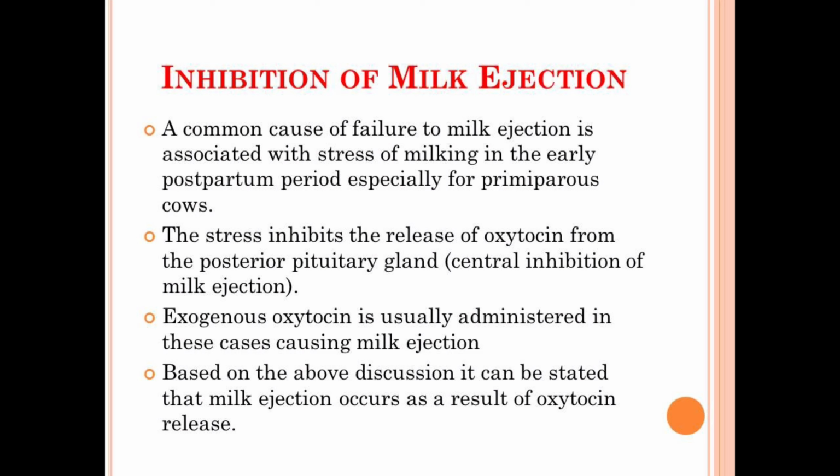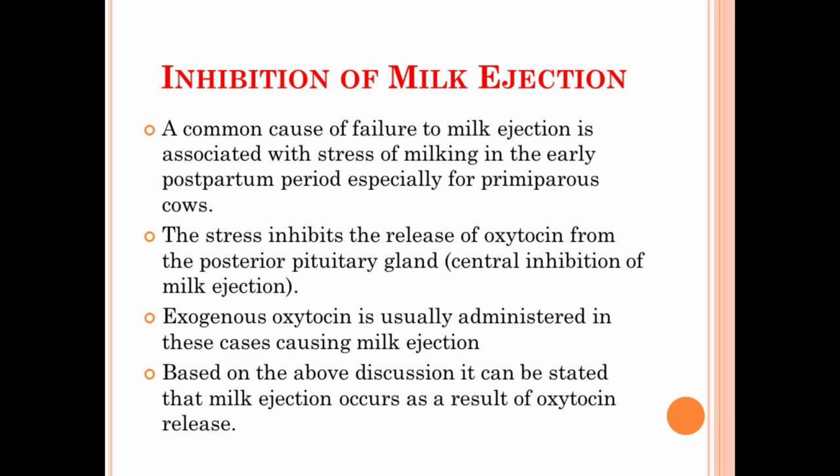One is the prevention of the binding of oxytocin to the myoepithelial cells present in the mammary gland, known as peripheral inhibition, and if the release of oxytocin is blocked due to stress, it is known as central inhibition.